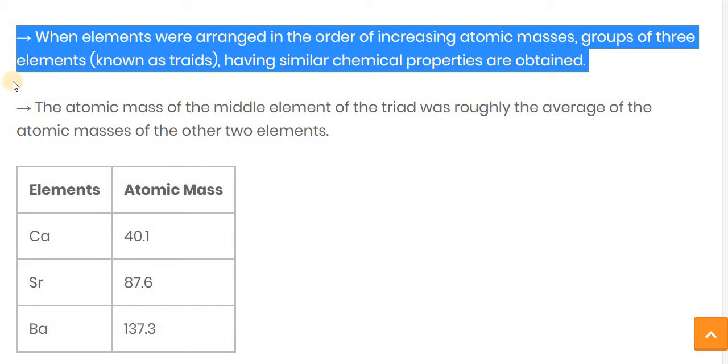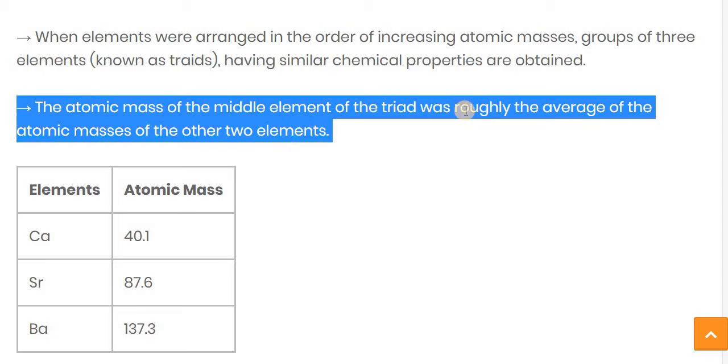So this is a triad, a group of three elements. The atomic mass of the middle element of the triad, strontium, was roughly the average of the atomic mass of the other two elements.